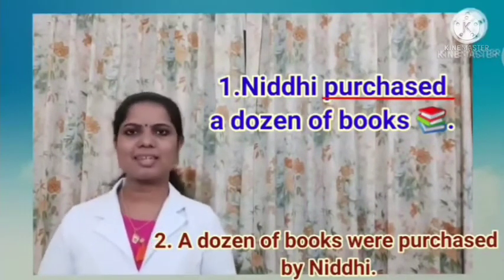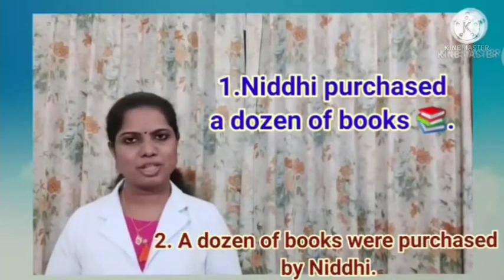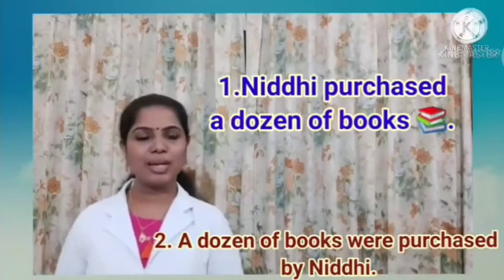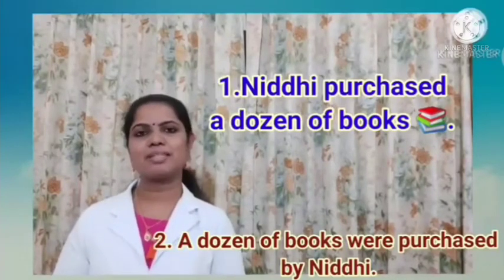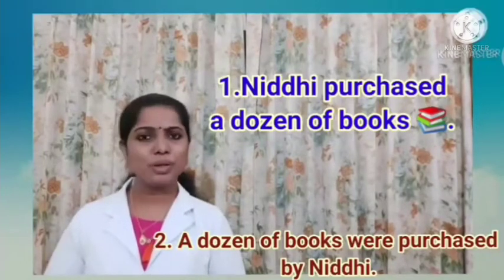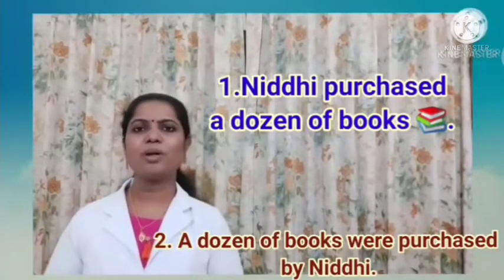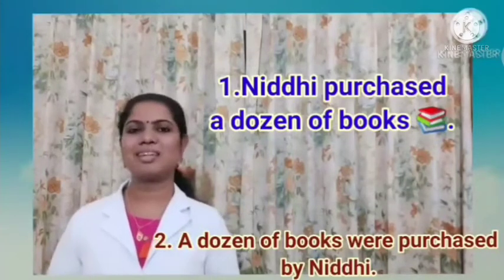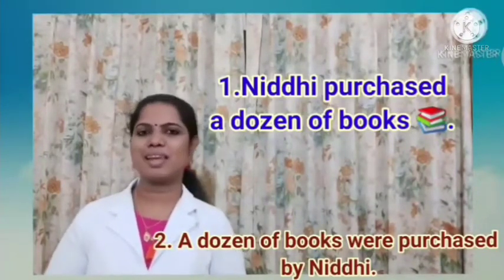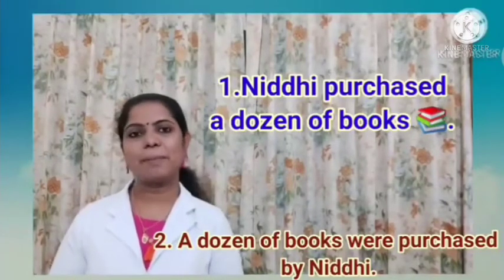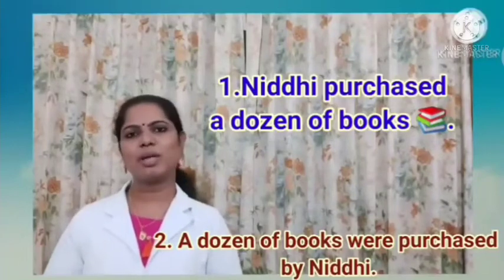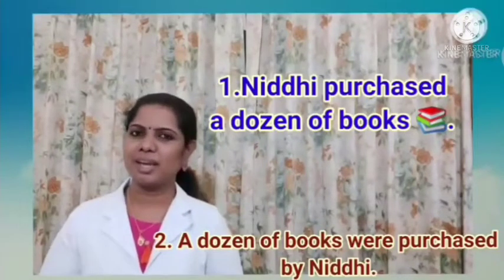Look at the second sentence. A dozen of books were purchased by Nidhi. In the second sentence, is the subject doing any action, children? Which is the subject in the second sentence? It is a dozen of books. Books is a subject. Is it doing any action in the second sentence? No. Books are not doing any action. Rather, it receives the action. So, in the second sentence, we can say that the subject is passive. Passive means opposite of active. Without doing any action. It's not doing any action.